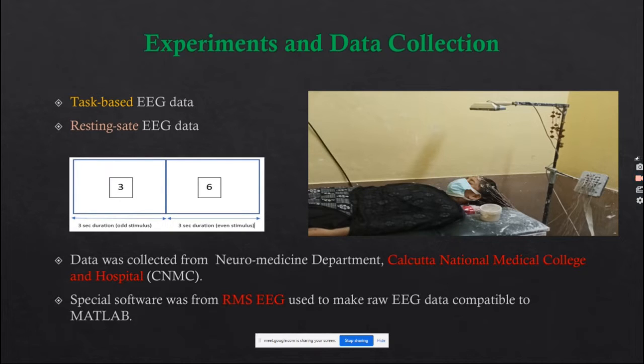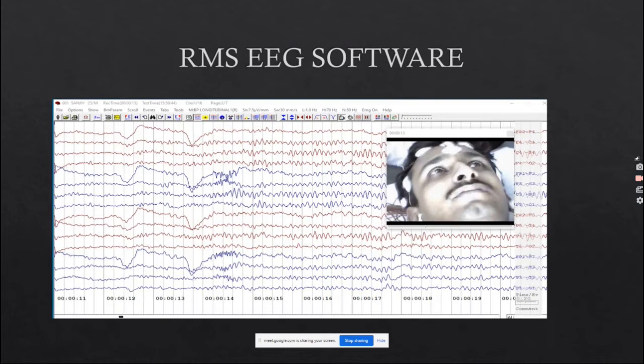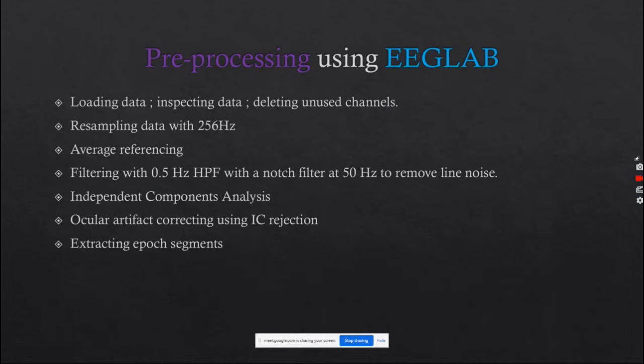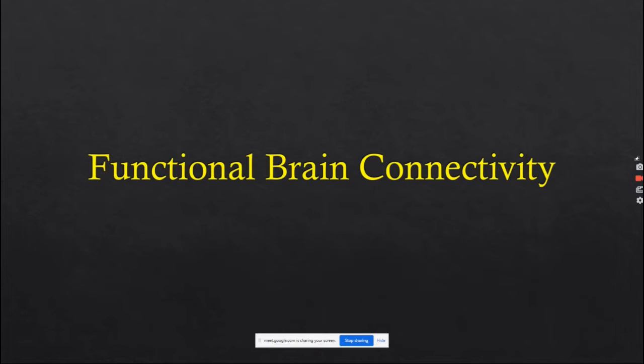We used special software from RMS EEG India Private Limited to make our raw EEG data, which is in .eeg format, compatible with MATLAB. Using this RMS EEG software, we convert the .eeg file to an EDF file so that we can analyze the data in MATLAB. This is the console of the RMS EEG software they have given us. For pre-processing, we use EEGLAB software. These are the basic steps for pre-processing the raw EEG data.